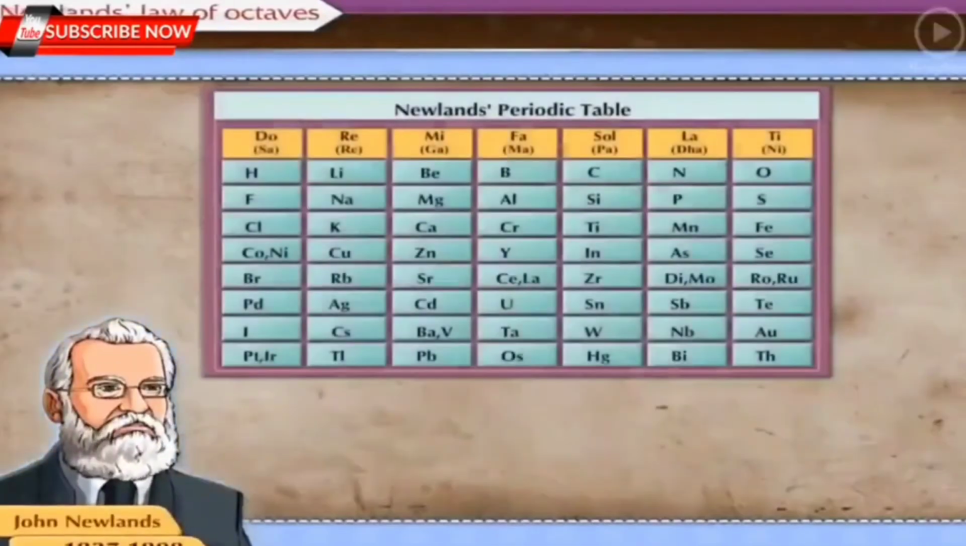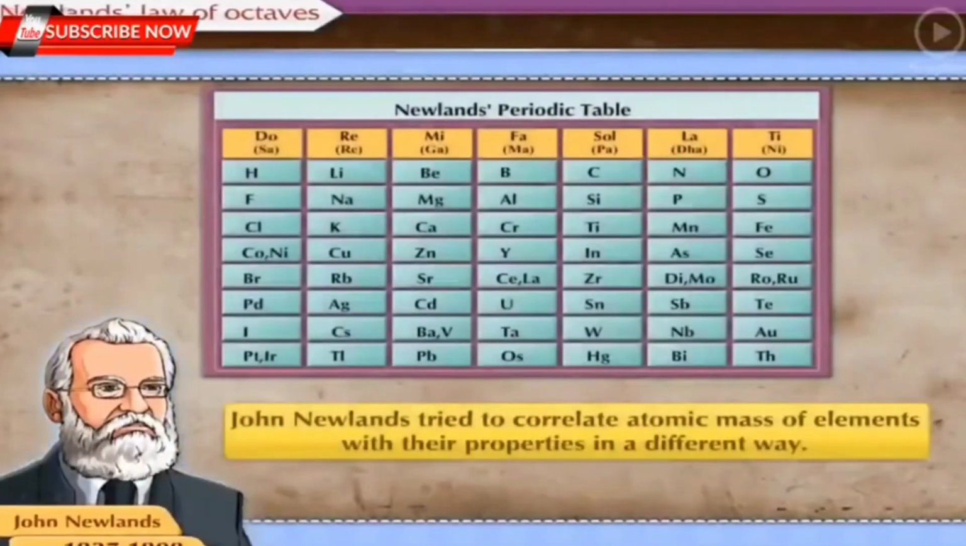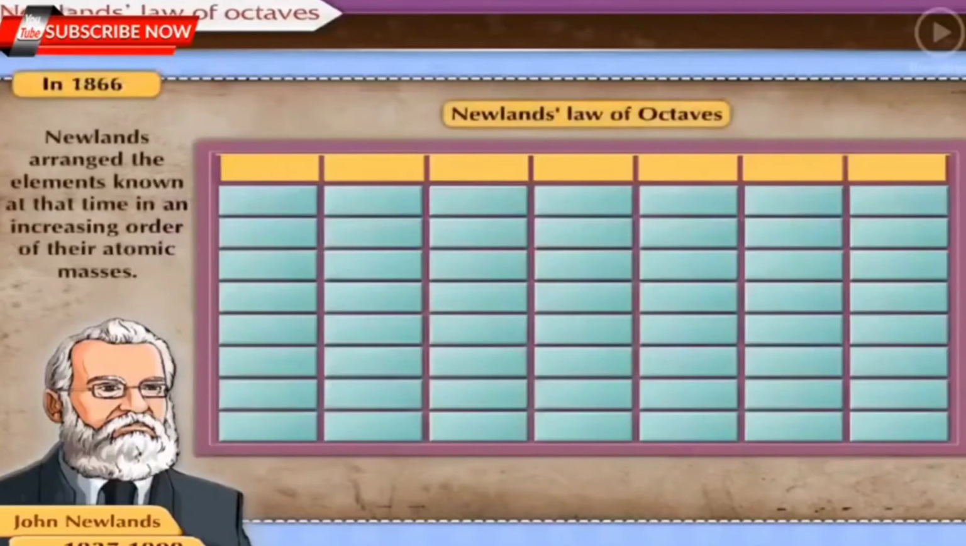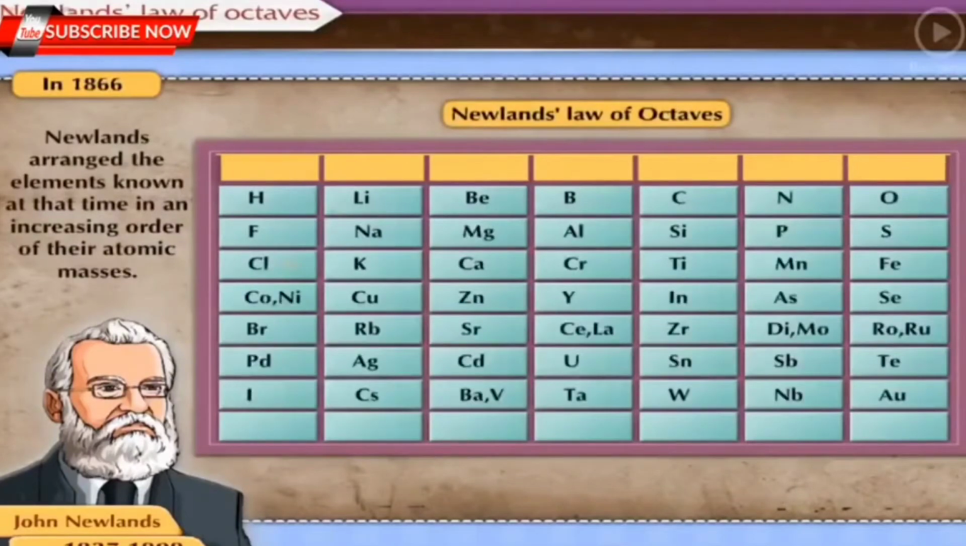Newlands' law of octaves. The English chemist John Newlands tried to correlate atomic mass of elements with their properties in a different way. In 1866, Newlands arranged the elements known at that time in an increasing order of their atomic masses. This arrangement started with the lightest element, hydrogen, and ended with thorium.